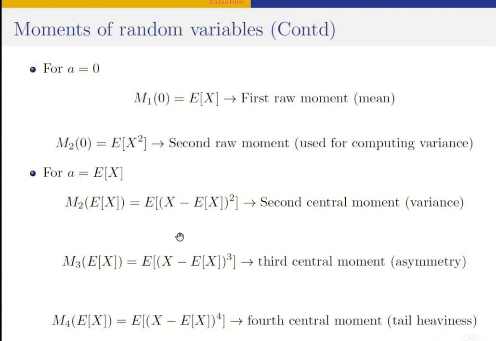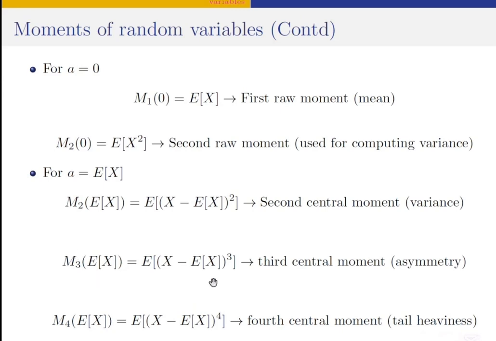So the third central moment is a measure of asymmetry, or a measure of skewness. This is how we compute skewness. If we look at continuous distributions, we'll see that some random variables are symmetric. If this quantity is equal to 0, it means the distribution is symmetric. For example, the normal distribution has a skewness of 0 because it is symmetric. It is not skewed to the right, it is not skewed to the left. It has just one unique shape.